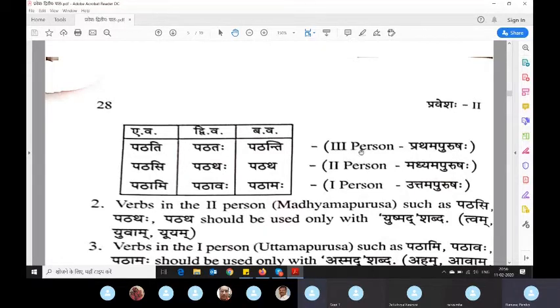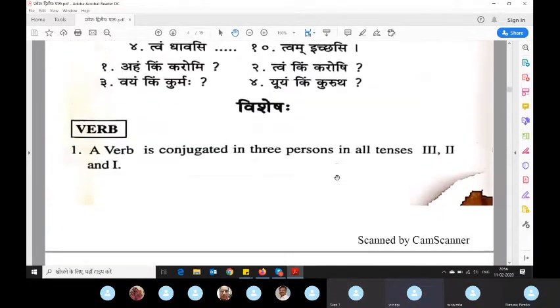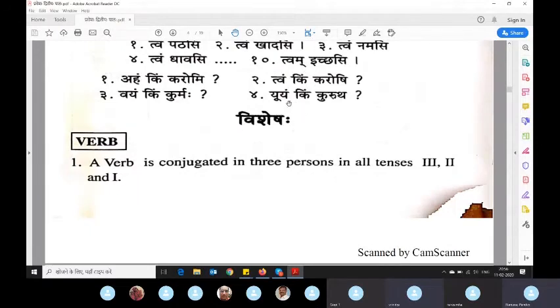Yes madam, please. Regarding the fourth one, Yuyam kim kurutha? Yuyam is you all. So when we are answering, it will become we, Vayam khadamah. It will become we all. Right.